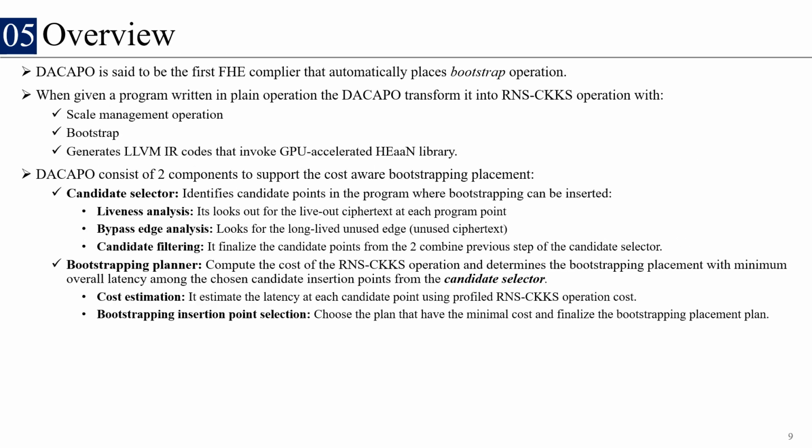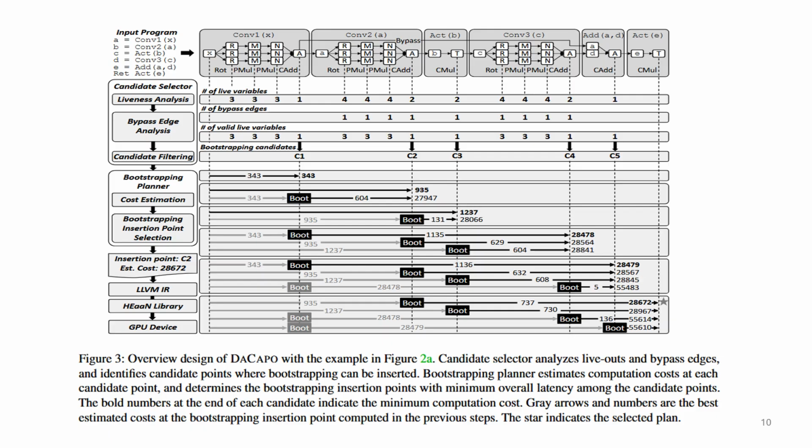So DACAPO consists of 2 components, to be exact. The first one is the candidate selector, which consists of liveness analysis, bypass edge analysis, and candidate filtering. The other component is the bootstrapping planner, which consists of cost estimation and bootstrapping insertion point selection, which allows it to select where to place bootstrapping operations at each point of the program.